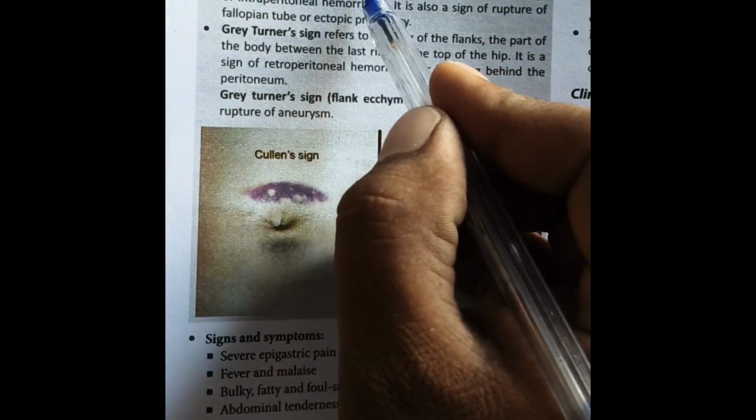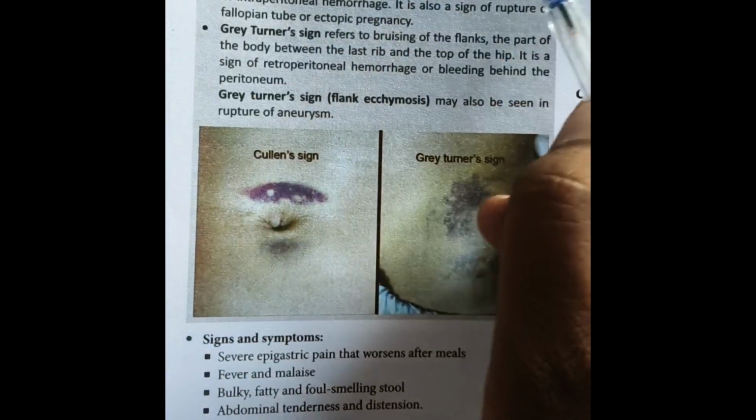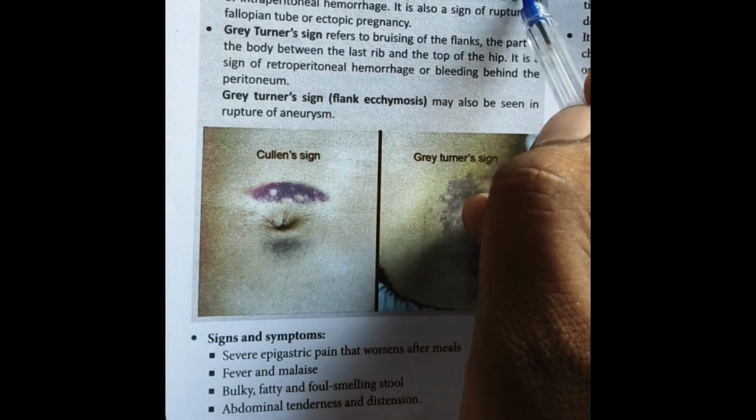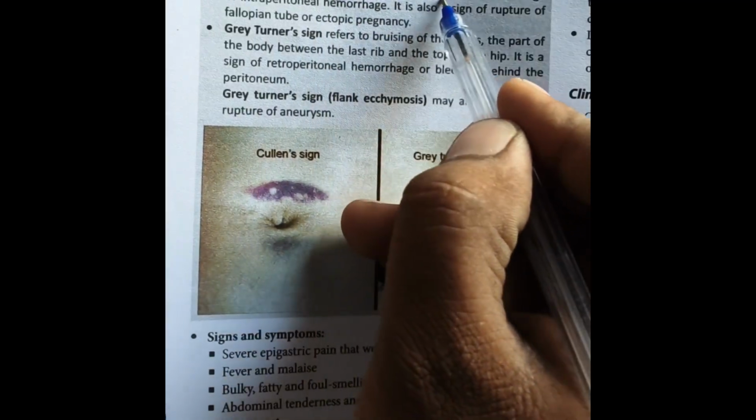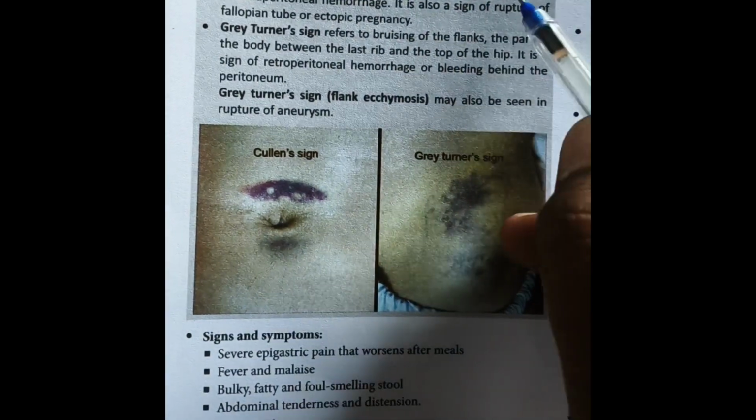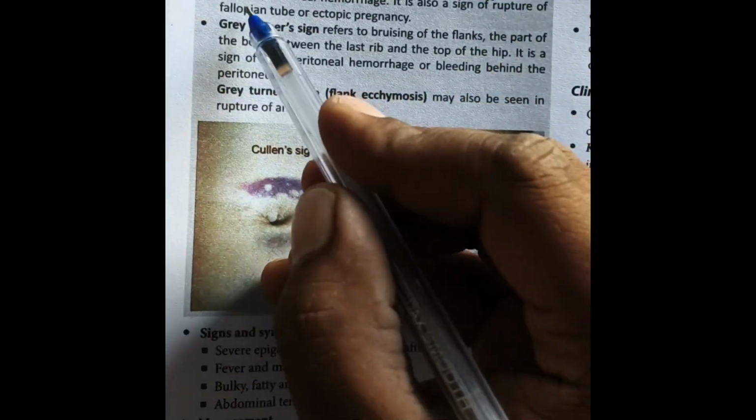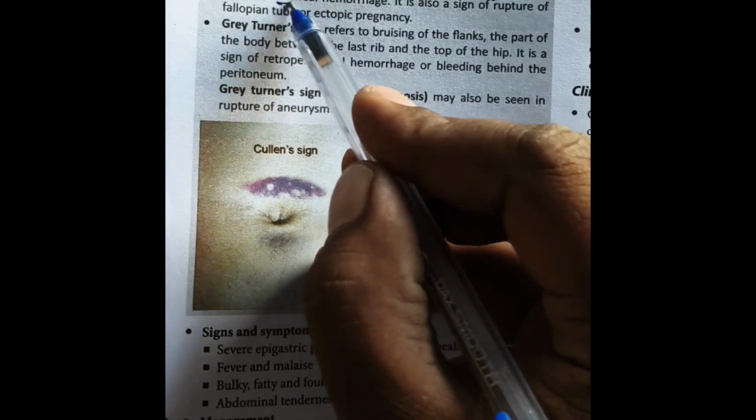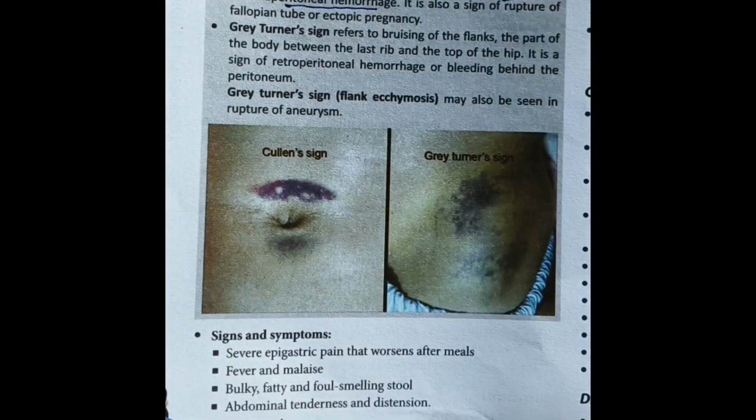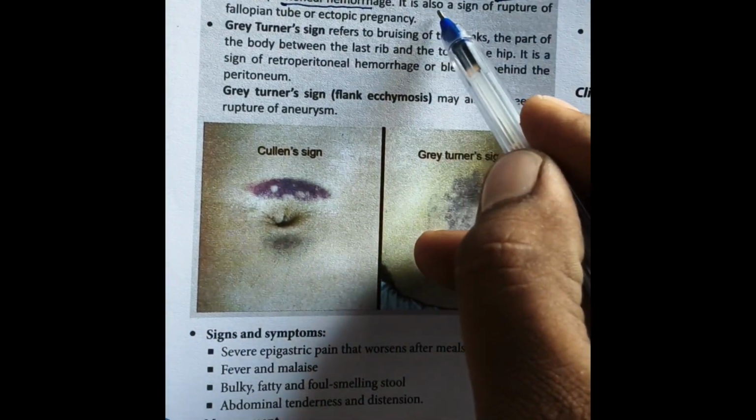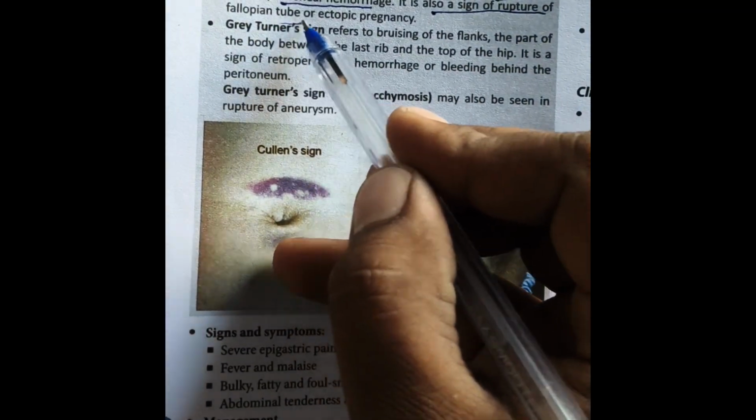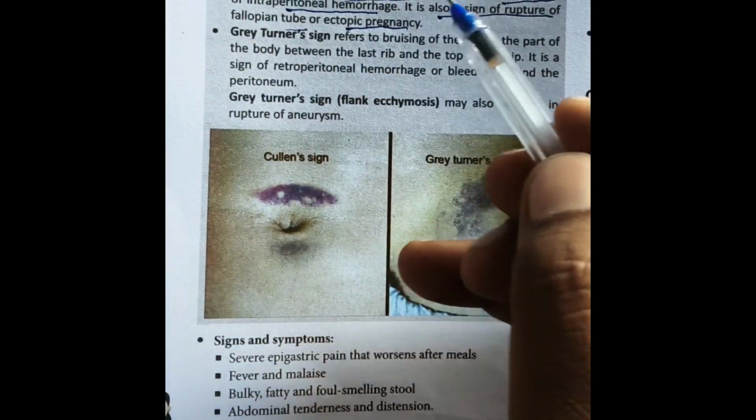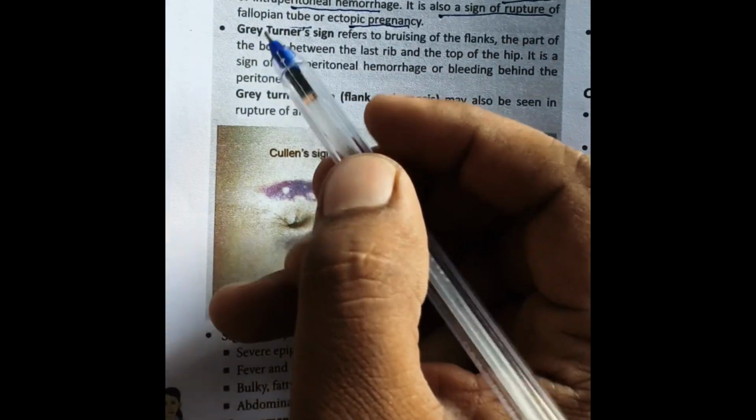Cullen sign is superficial edema and bruising in the subcutaneous fatty tissue around the umbilicus. It is a sign of intraperitoneal hemorrhage. It is also a sign of rupture of fallopian tube or ectopic pregnancy.